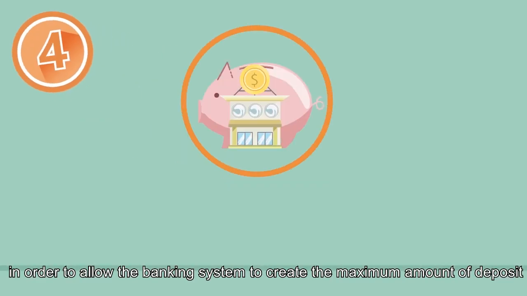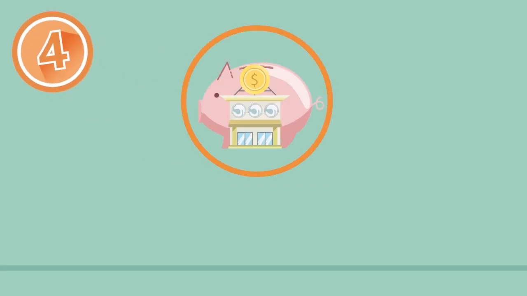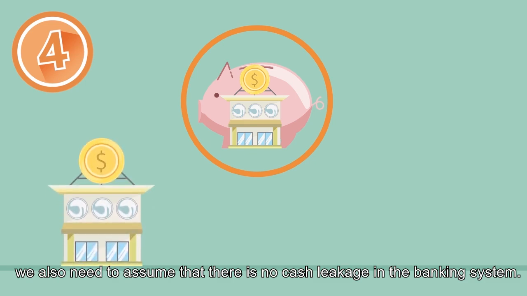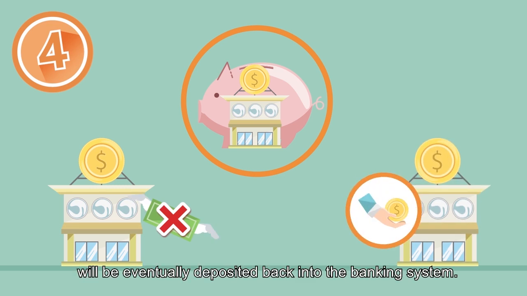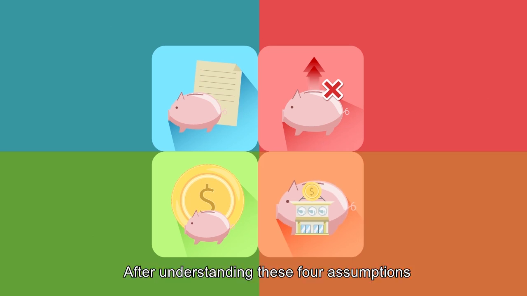Finally, in order to allow the banking system to create the maximum amount of deposit, we also need to assume that there is no cash leakage in the banking system. This means that all loans lent out by banks will be eventually deposited back into the banking system. After understanding these four assumptions, let us see how banks create deposit.